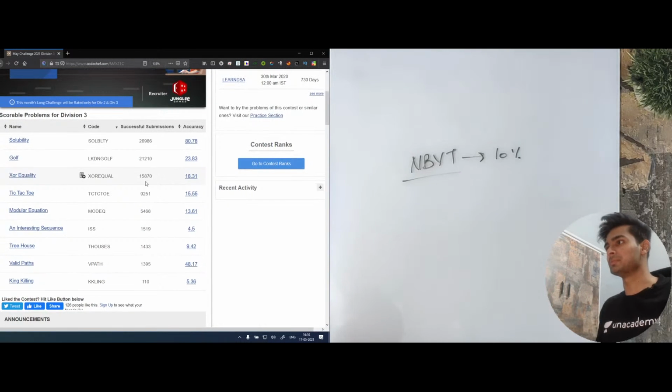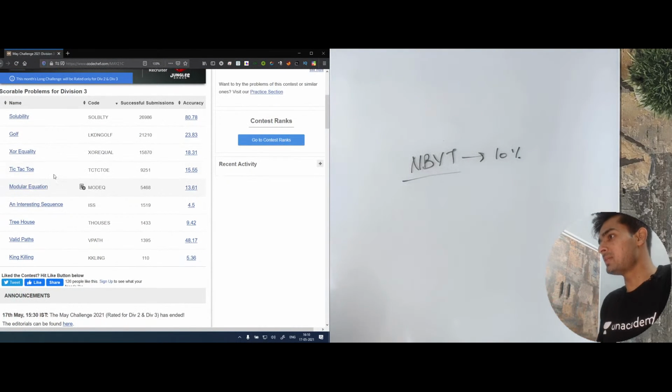Let's go on to problems now. I am going to be solving the first, second, third, fourth, fifth, sixth, and seventh. The reason I'm saying this about the sixth problem is that it's a good problem which requires knowledge of number theory. Don't be scared because of the number of submissions.